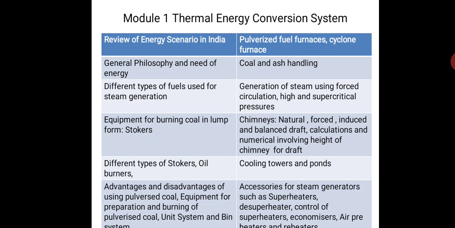Then equipment for burning coal in lump forms, that is stokers. So the coal which is available in the form of lumps, when it is burnt, the device which is used is called stokers. You will be learning some new terminologies in this chapter basically. Then different types of stokers you will see: multi-retort stoker, single feed stoker, traveling grate stoker. We will discuss that.